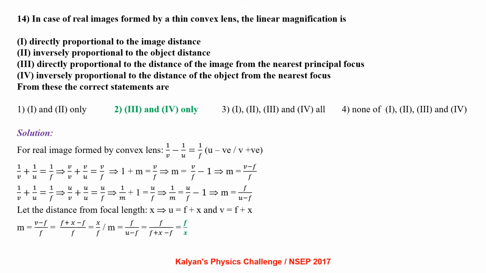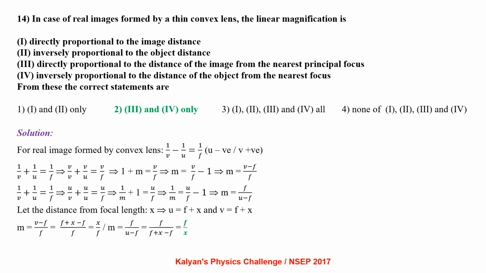For a real image formed by a convex lens, 1 by v minus 1 by u equal to 1 by f. Here u is negative and v is positive. So it is 1 by v plus 1 by u equal to 1 by f. Multiply throughout with v, we have 1 plus m equal to v by f, from where m equal to v minus f by f. On similar lines, we can express magnification in terms of u, which is m equal to f by u minus f.